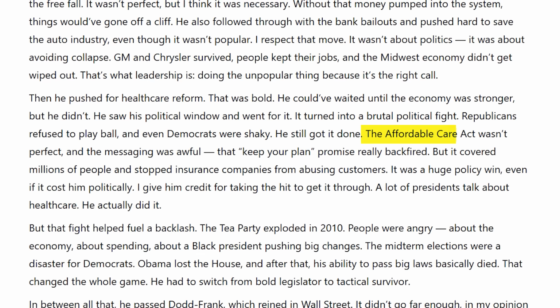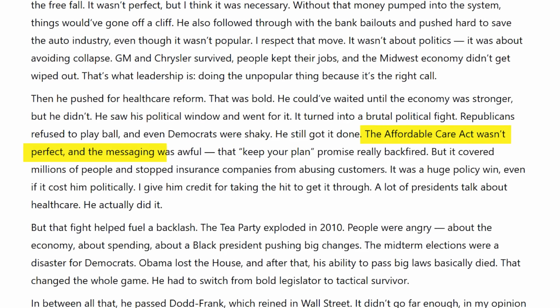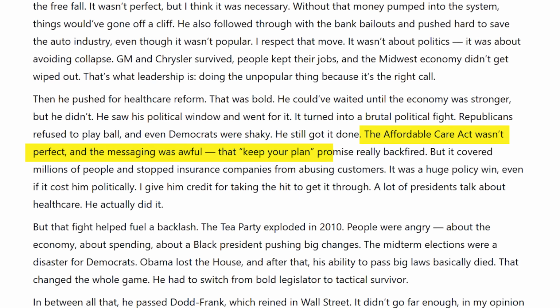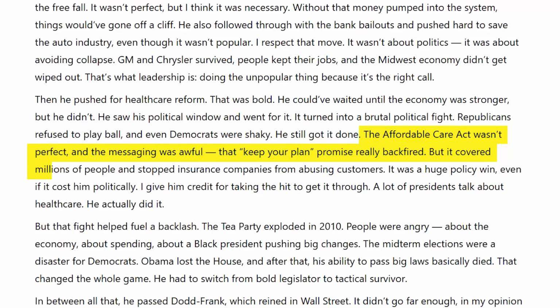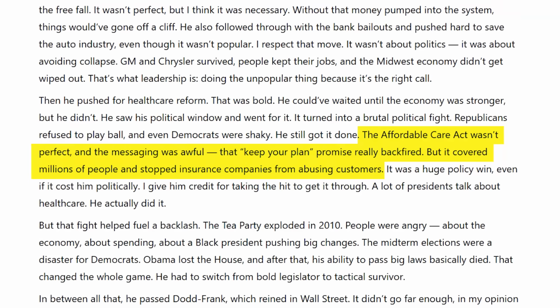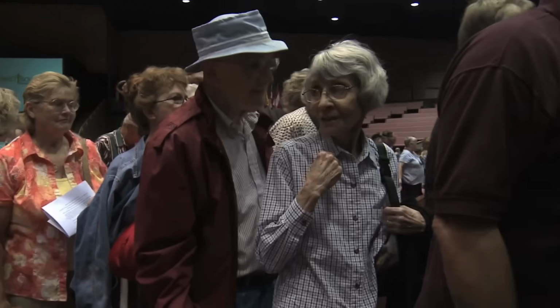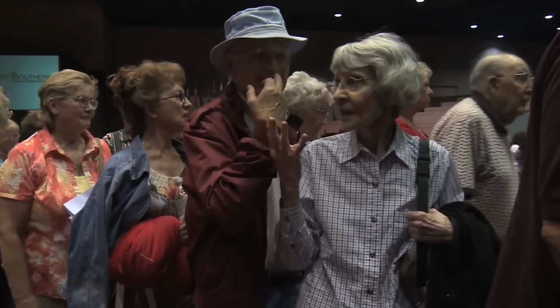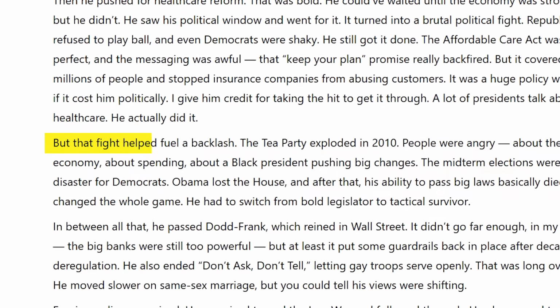The Affordable Care Act wasn't perfect, and the messaging was awful. That keep your plan promise really backfired. But it covered millions of people and stopped insurance companies from abusing customers. It was a huge policy win, even if it cost him politically. I give him credit for taking the hit to get it through. A lot of presidents talk about healthcare. He actually did it. But that fight helped fuel a backlash.